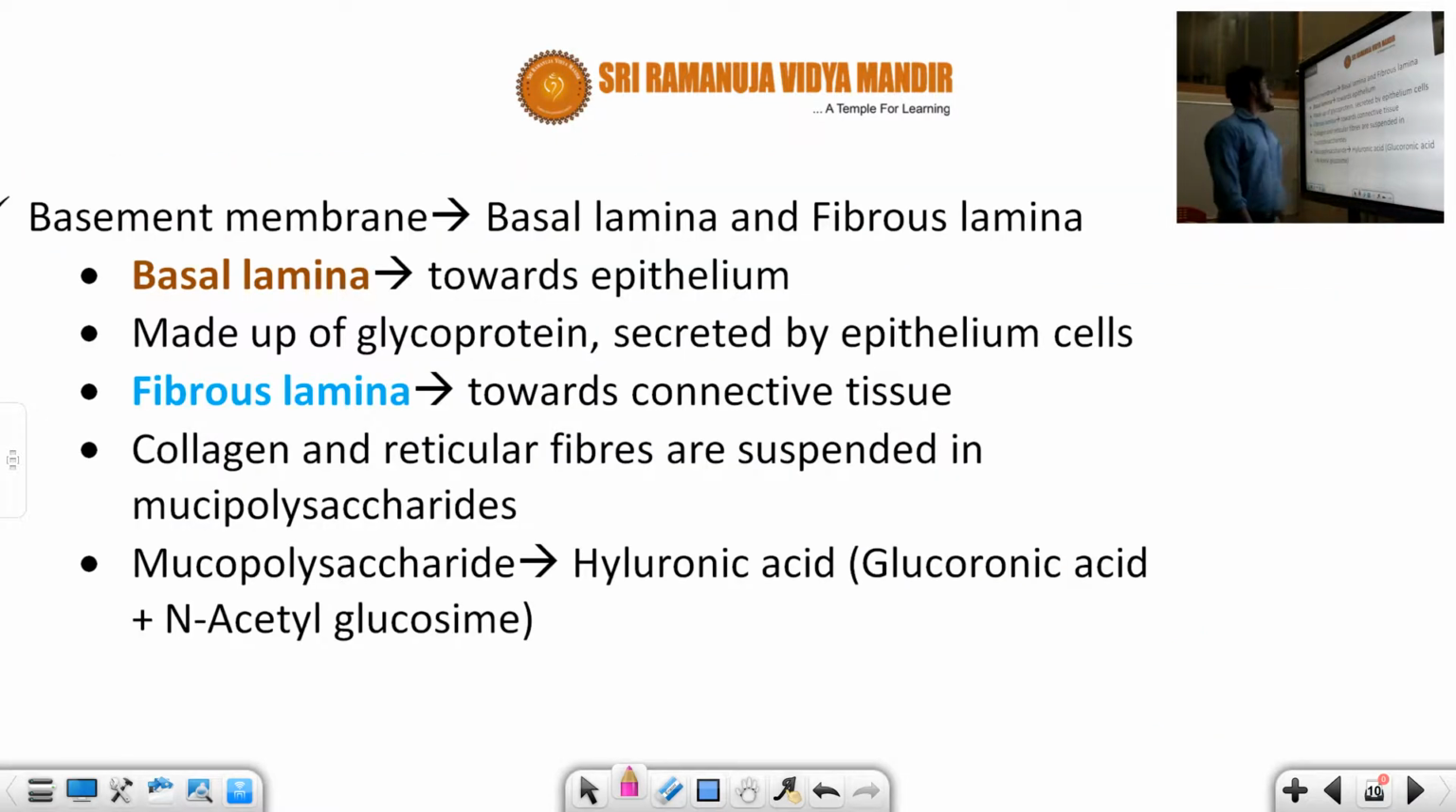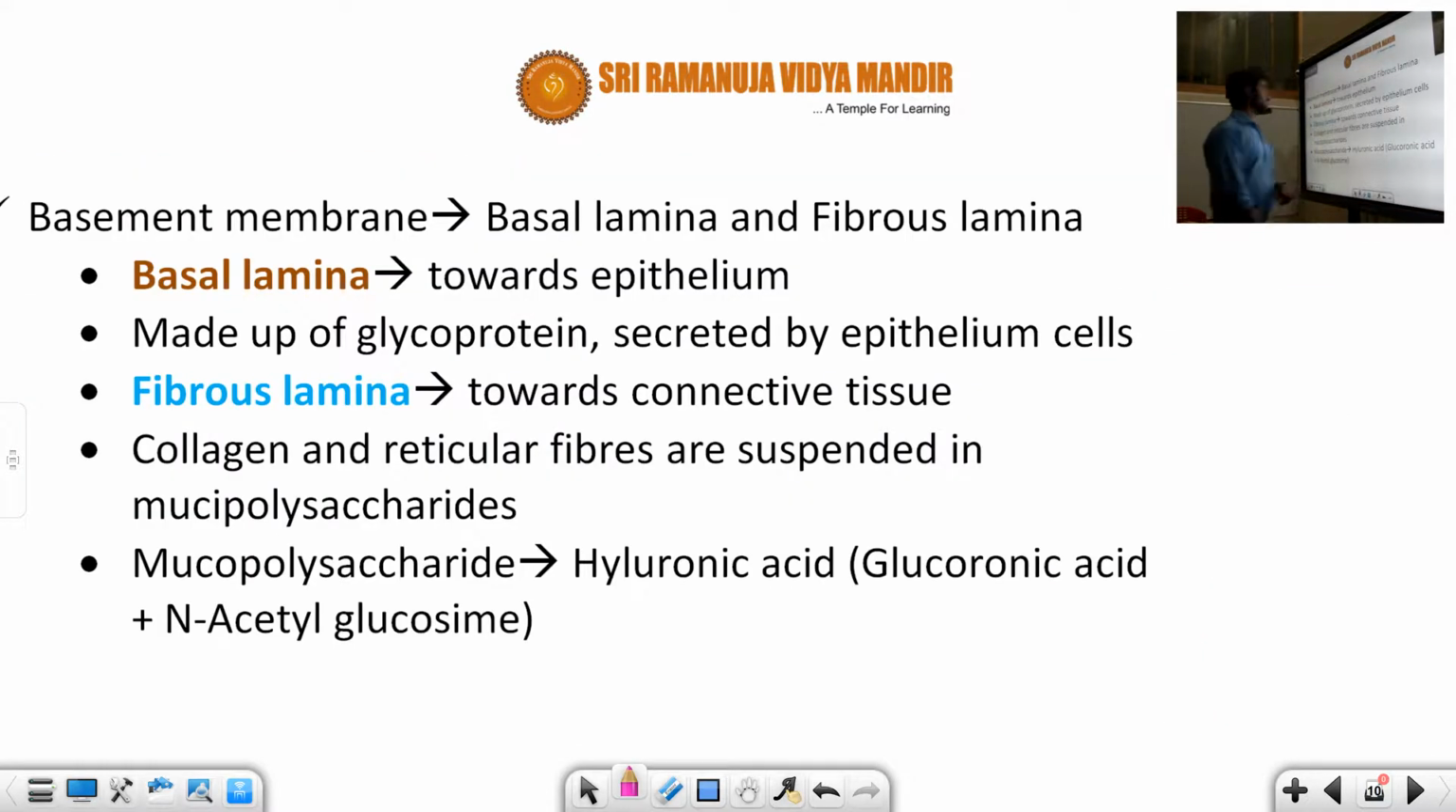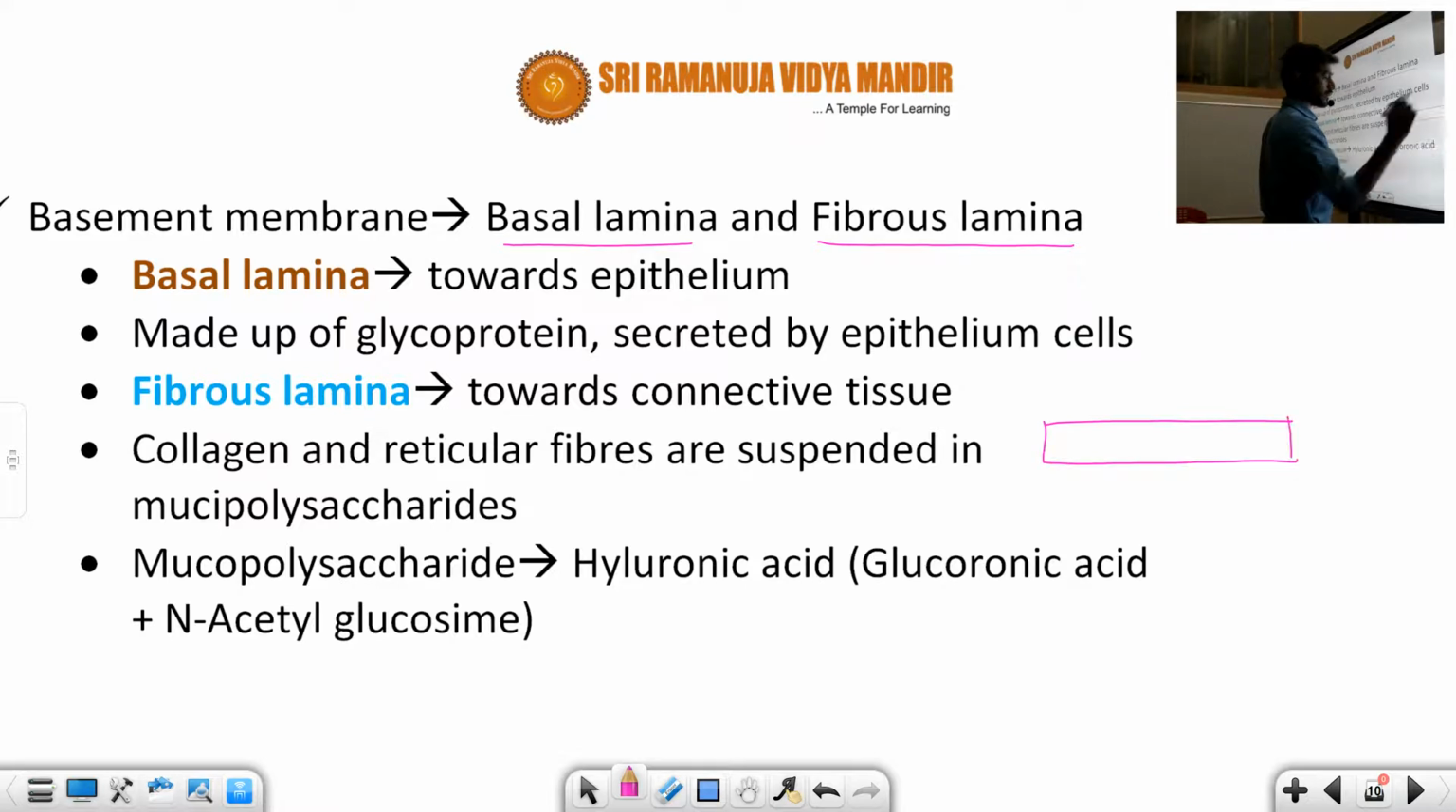Next, let us see the basement membrane we are talking about. You can see this is the basement membrane, right? What does this basement membrane mean? It is the acellular part that we are studying now. The basement membrane is differentiated into two types: the first one is the basal lamella and the other one is the fibrous lamella. The basal lamella is towards the epithelium. That means, for example, you can see this is the epithelium, right?